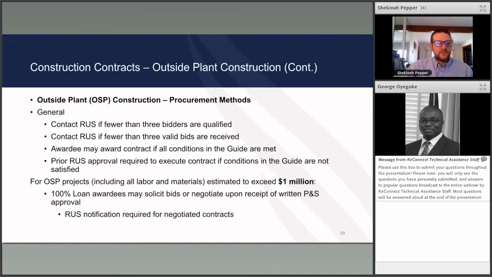Procurement methods. General. Contact RUS if fewer than 3 bidders are qualified. Contact RUS if fewer than 3 valid bids are received. The awardee may award the contract if all conditions in the guide are met, and the guide will take you through those conditions. Then you can go out and award that contract. Prior approval is required to execute a contract if conditions in the guide are not satisfied. If you don't get 3 qualified bidders or valid bids, then you can contact us and we can walk you through that process.